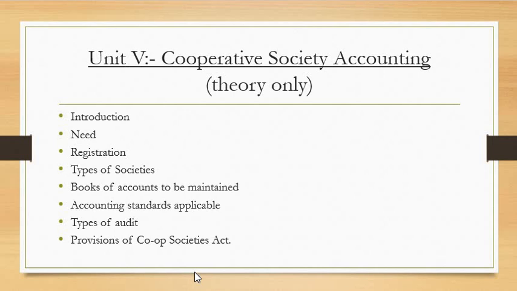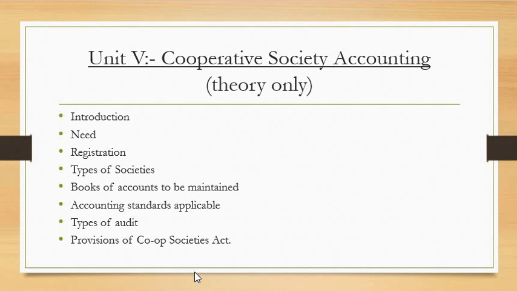Here you're going to study the introduction of cooperative society, then the need for starting a cooperative society, then how you register a cooperative society. That's the more important part, wherein you cannot commence a cooperative society unless and until it is registered.